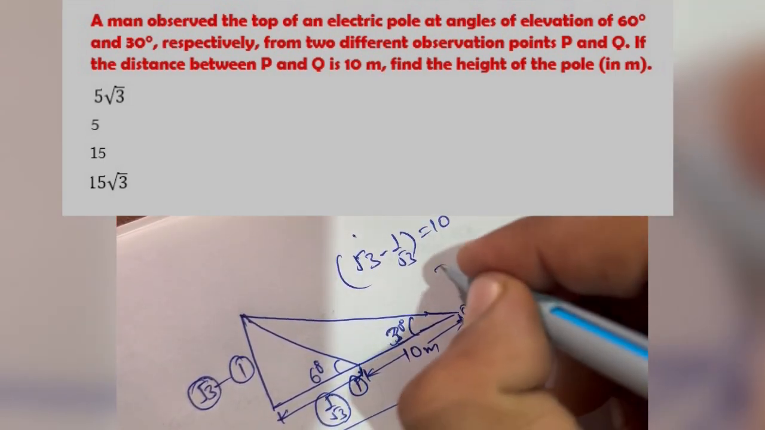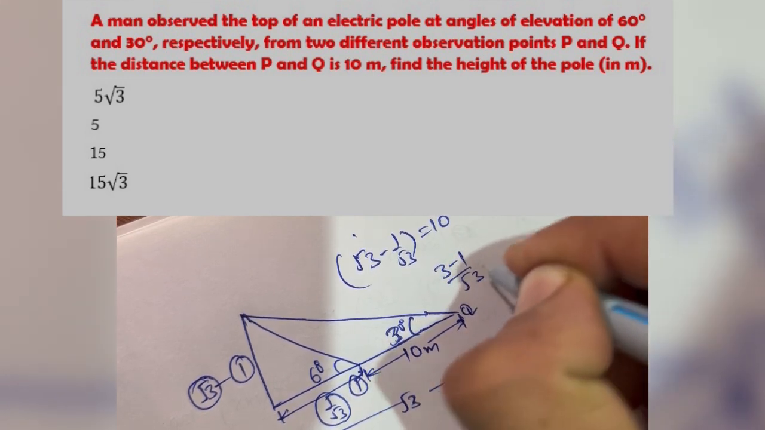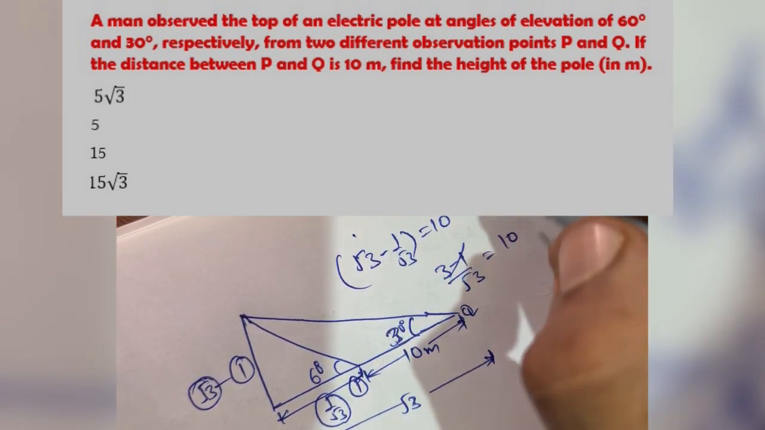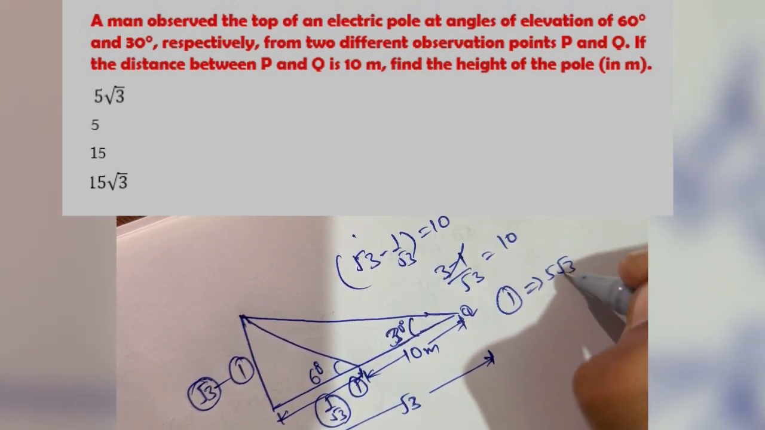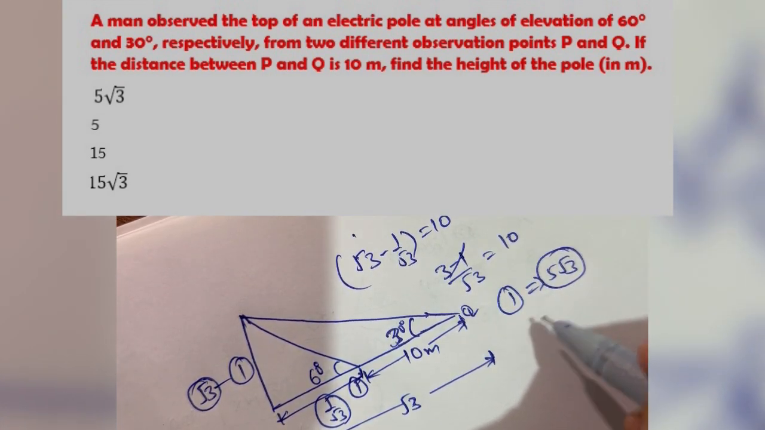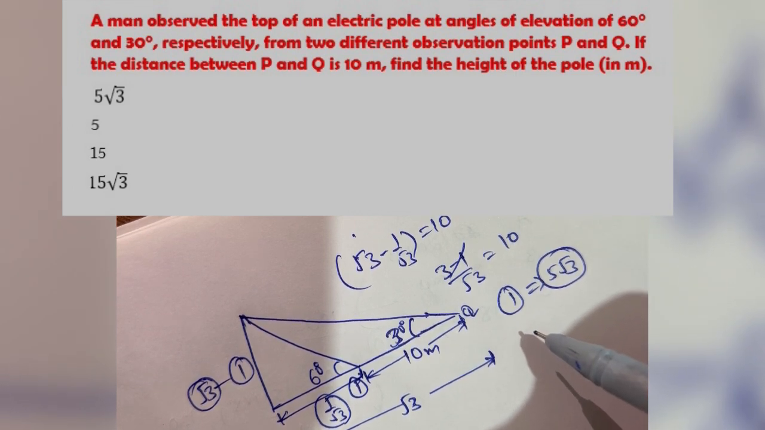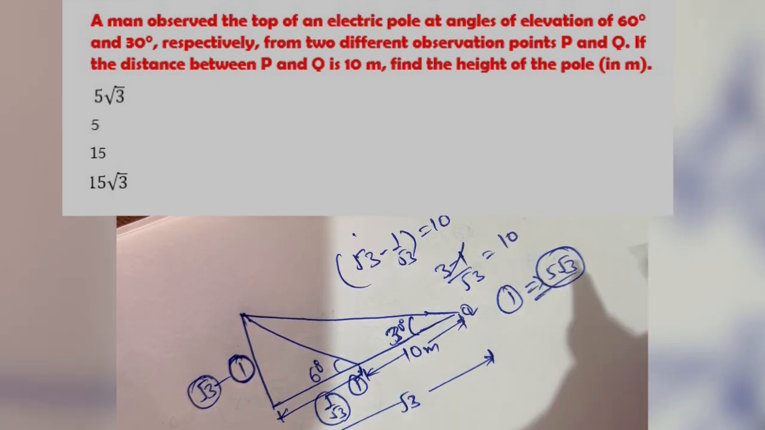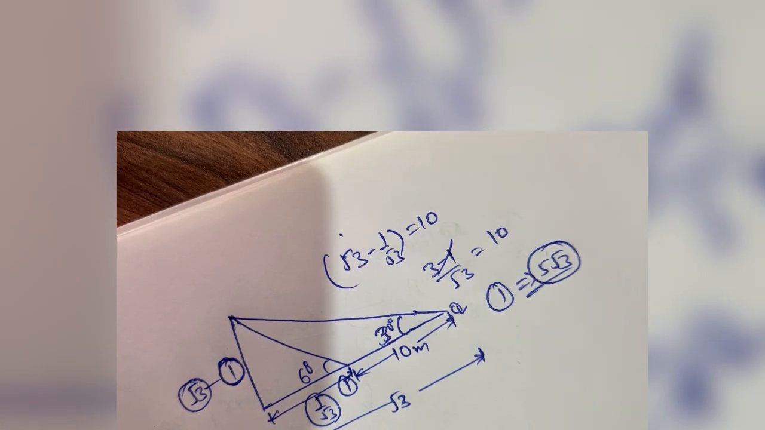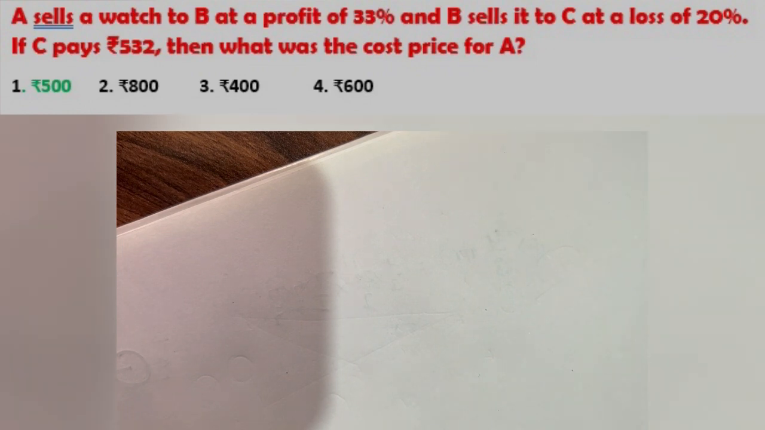So it will be 3 minus 1 divided by √3, that will be 10, and the value of 1 unit will be given as 5√3. So it is the value that we had to find, that is the height of the pole, so it will be given as 1 unit, and the answer will be 5√3.